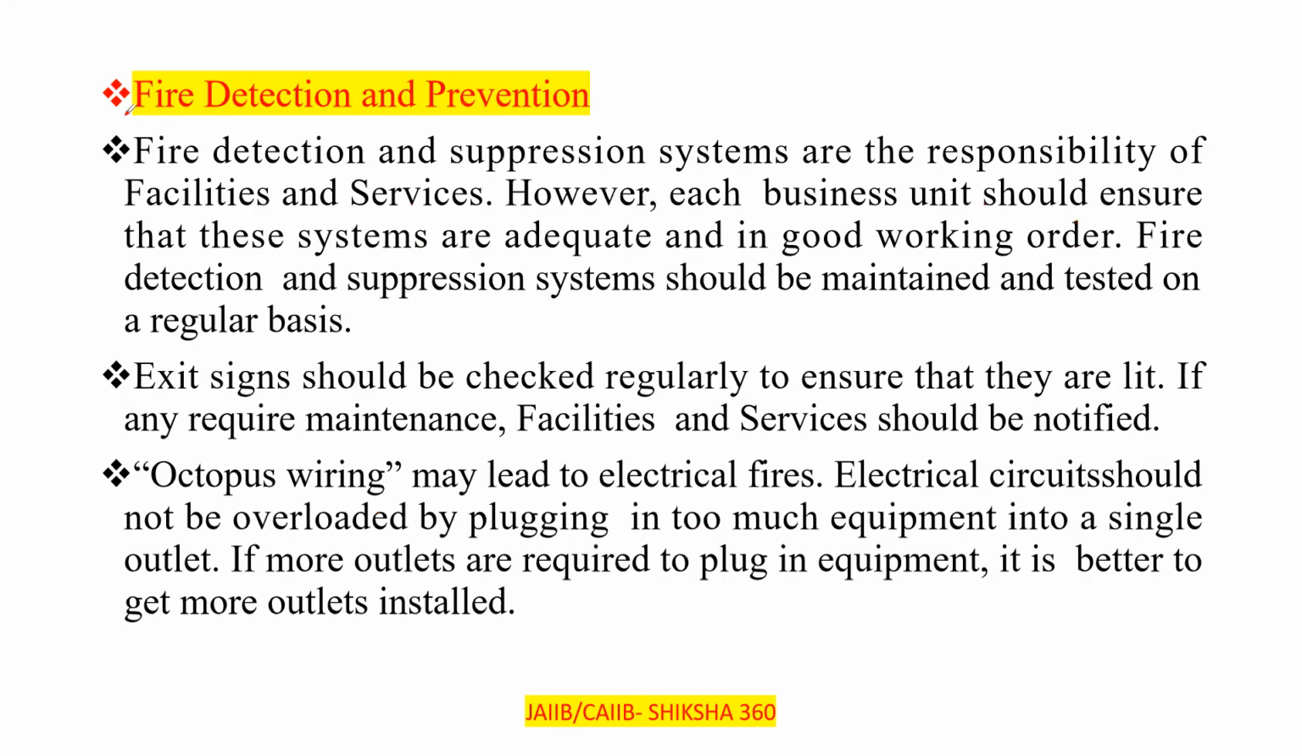Next one, that is fire detection and prevention. Fire detection and suppression systems are the responsibility of facilities and services. However, each business unit should ensure that these systems are adequate and in good working order. Fire detection and suppression systems should be maintained and tested on a regular basis. Exit signs should be checked regularly to ensure that they are lit. If any require maintenance, facilities and services should be notified also. These are the main things.